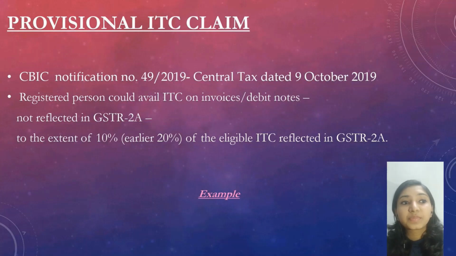states that you can avail ITC on invoice or debit notes which are not reflected in GSTR 2A to an extent of 10% of the eligible ITC reflected in GSTR 2A, which means that you can only avail to an extent of 10% extra of the ITC eligible in GSTR 2A. This can be understood by an example. Let us now understand the new amendment with an example.